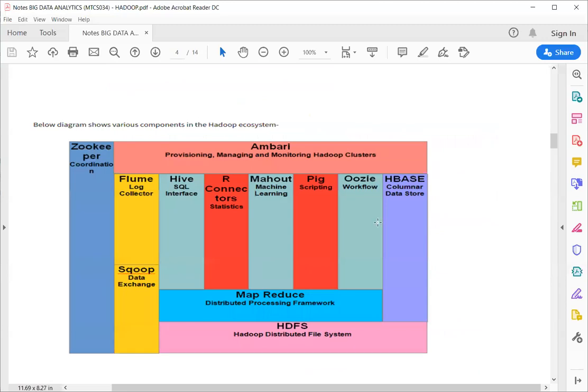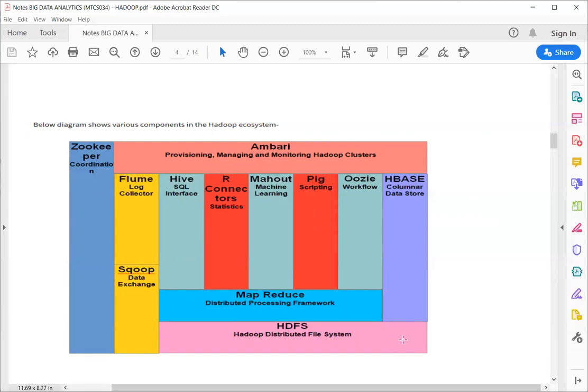Basically, this is showing the different components of the Hadoop ecosystem. We'll start from HDFS. HDFS is the Hadoop Distributed File System. As we have discussed, it is a way of storing a large amount of data on a computing device. It follows a fault-tolerant mechanism, a distributed mechanism, and so on.